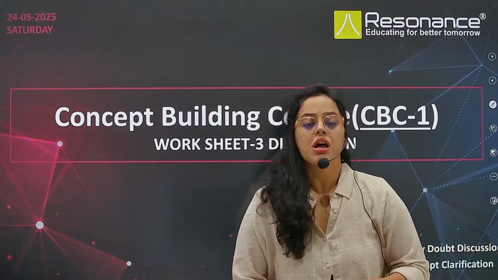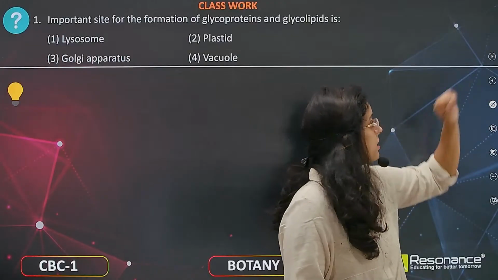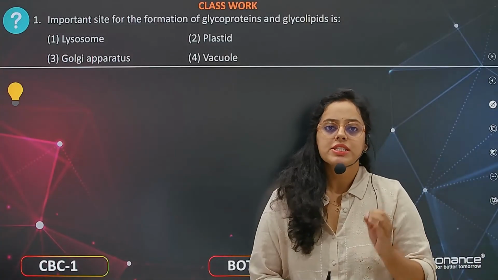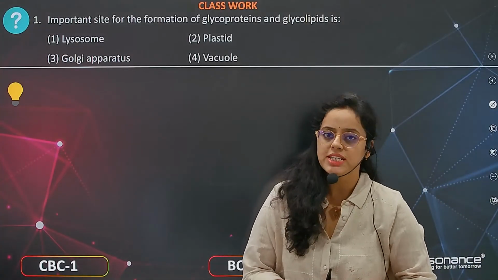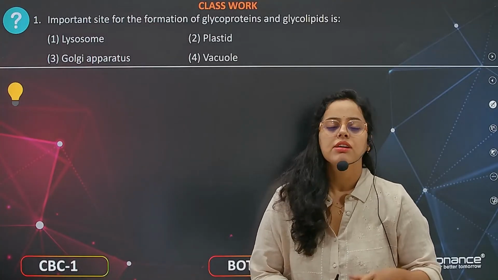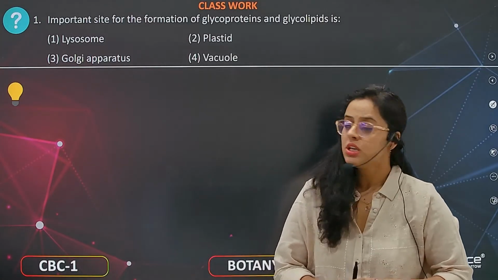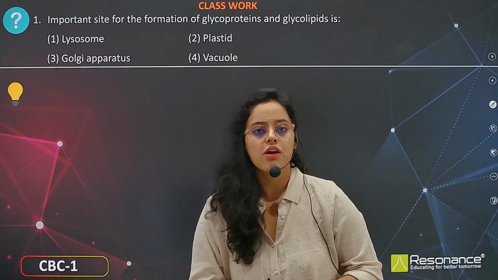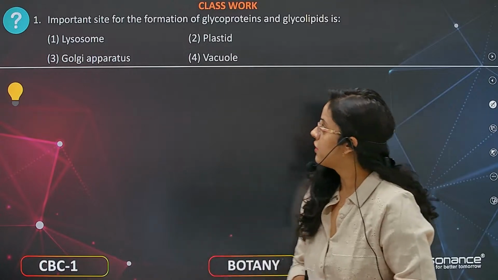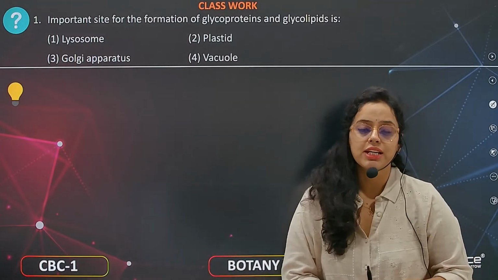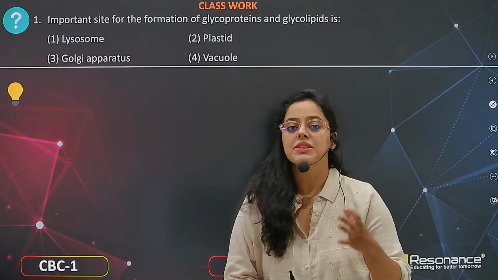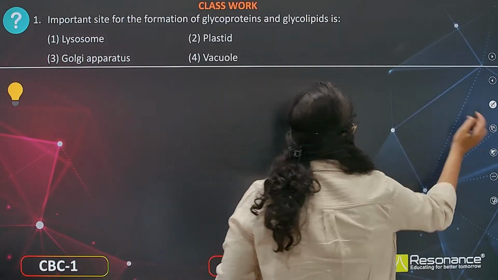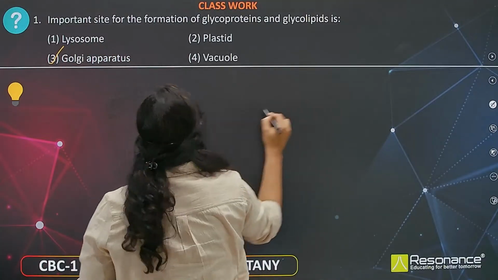Okay, so our very first question over here is question number 1. The important site for the formation of glycoproteins and glycolipids is: first option A, lysosomes; second, plastids; third, Golgi apparatus; and fourth one is vacuoles. So here, the formation of glycoprotein and glycolipids happens in the Golgi apparatus. Yes, so Golgi apparatus is the correct answer.